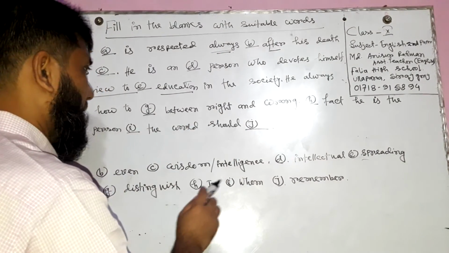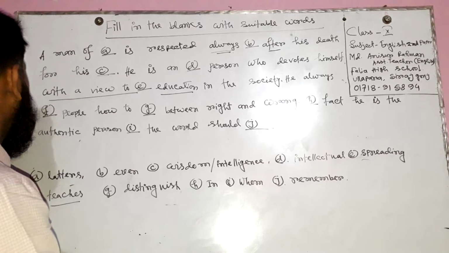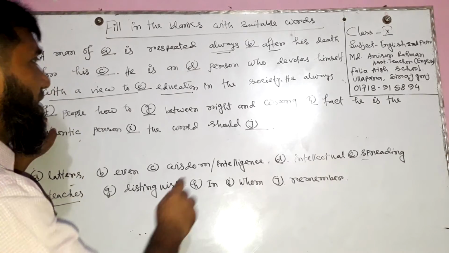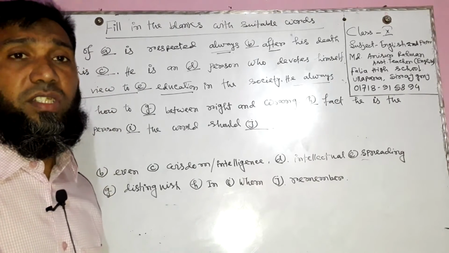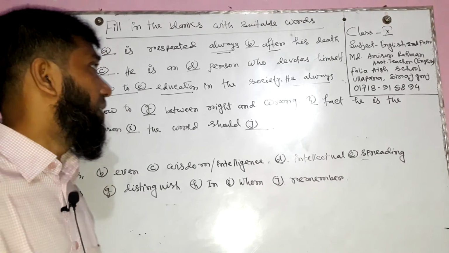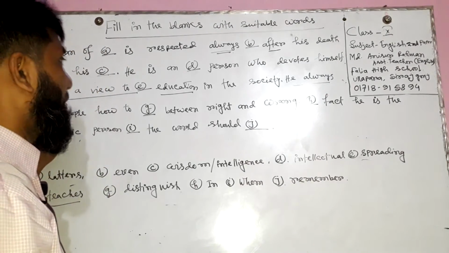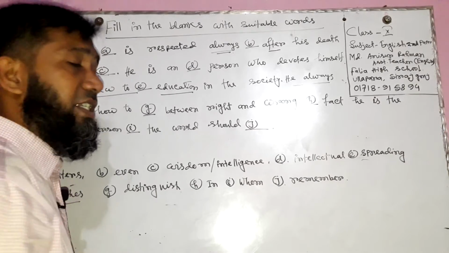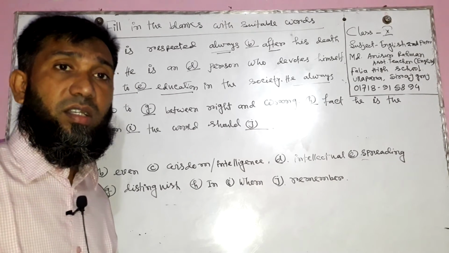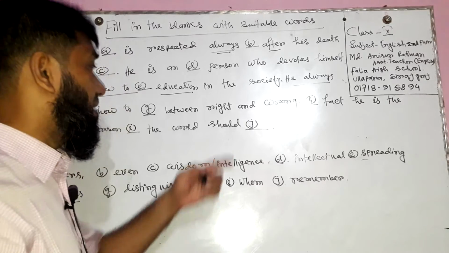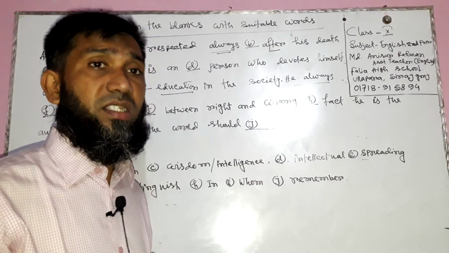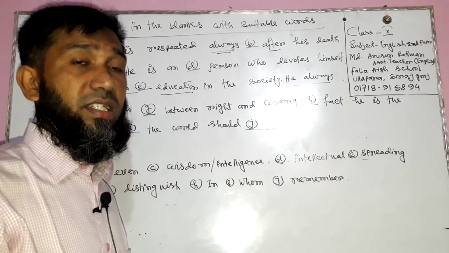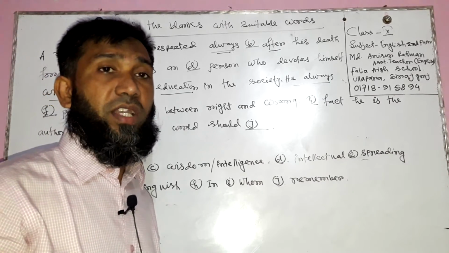He always dash people how to dash between right and wrong. He always teaches. If any sentence contains always, of course the verb will turn into present form. Here we need to use teach, a verb, and as this sentence follows the rules of present indefinite tense, we add s or es after the main verb.